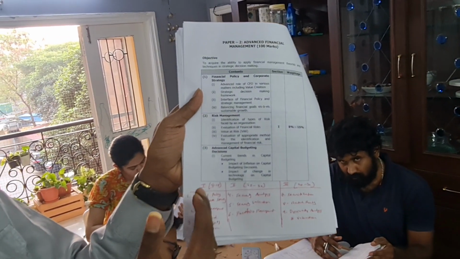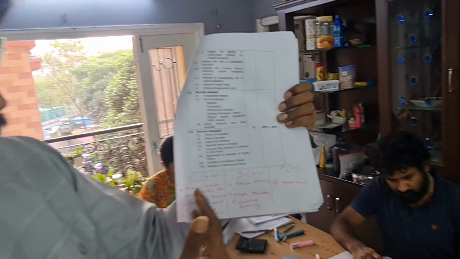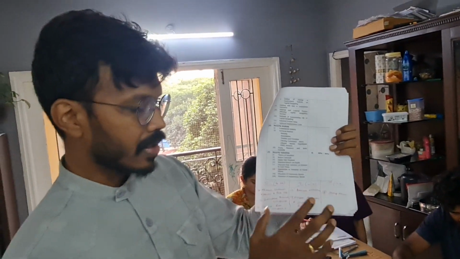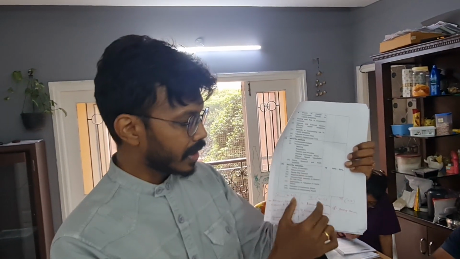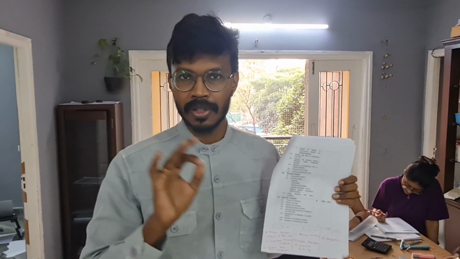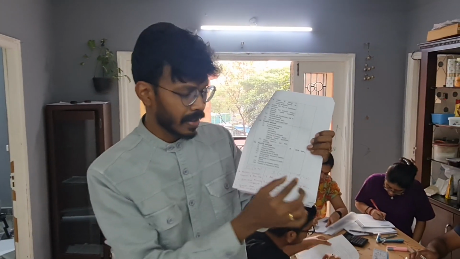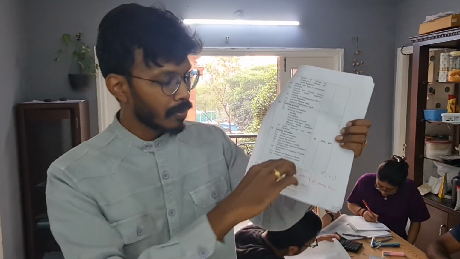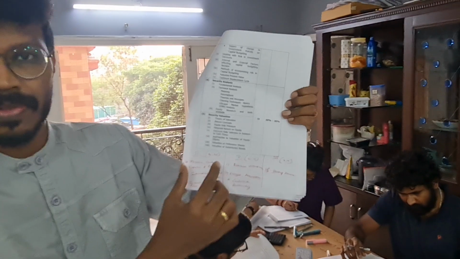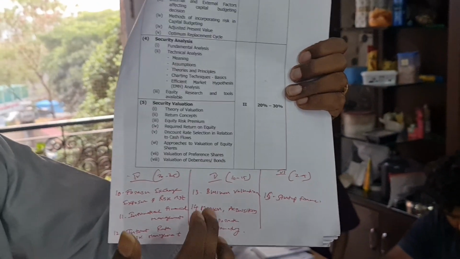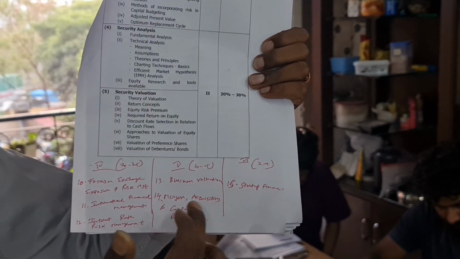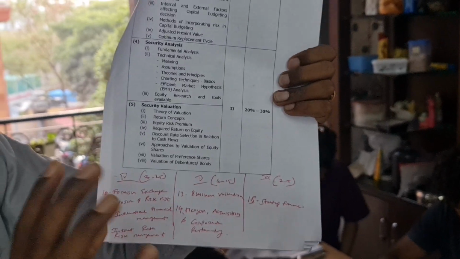If you notice, there are 5 or 6 sections which ICAI has divided the chapters into. For each section there is a particular weightage. One of the fundamental mistakes that students make is assigning chapter-wise weightage, which is impossible to get, except in rare cases like startup finance where 2 to 5 marks is specifically mentioned. Most of the time it's block-wise or section-wise weightage. There are 3 chapters like business valuation, mergers and acquisitions, and corporate restructuring, and together they'll come for 10 to 15 marks. So we'll go with block-wise weightages, which is a very safe strategy.